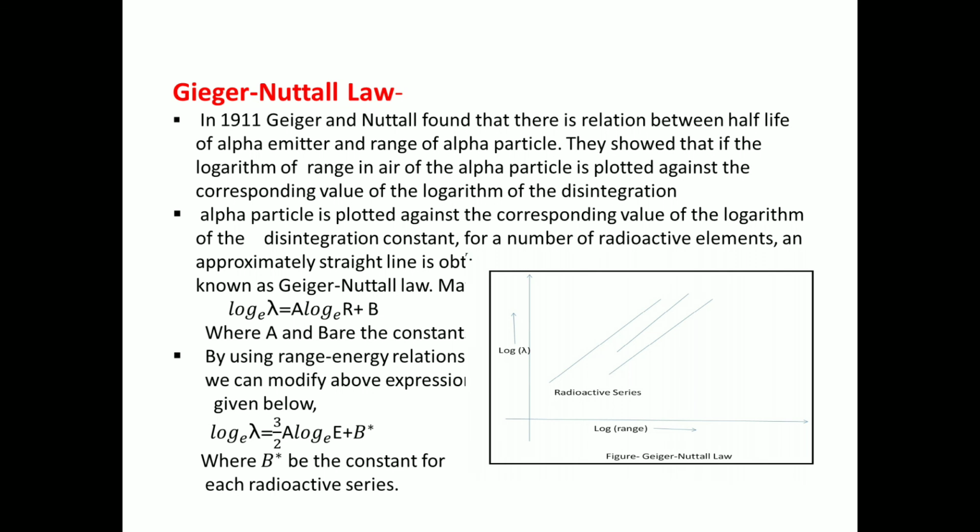Understand everyone? Means Geiger-Nuttall law is nothing but when we plot the log of range and log of disintegration constant, there is a straight line on the graph, and this is called the Geiger-Nuttall law. Okay students, that is our fourth lecture completed.